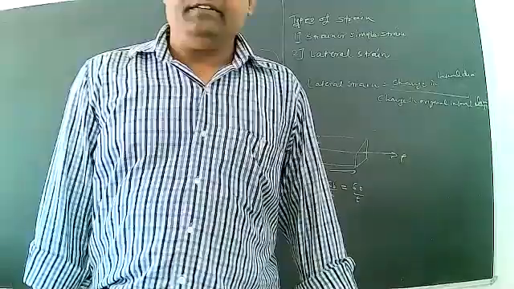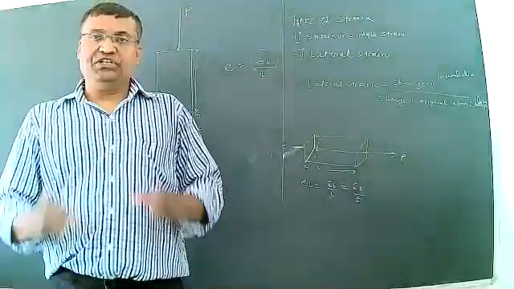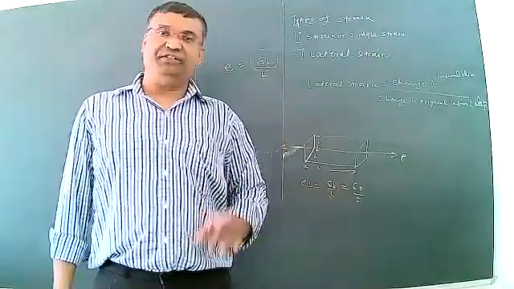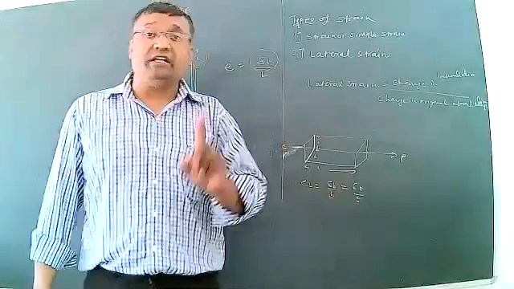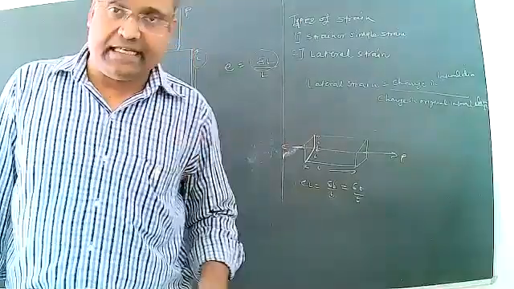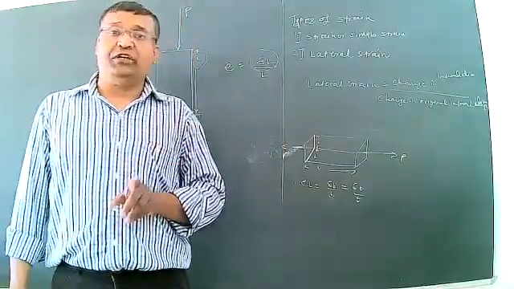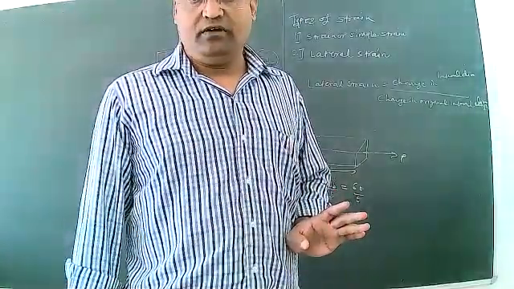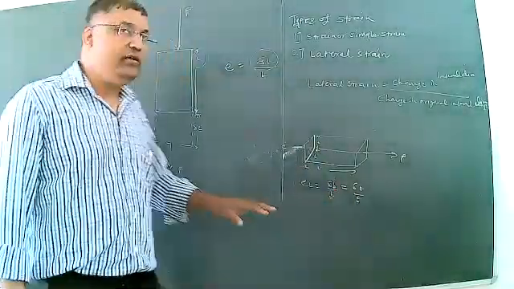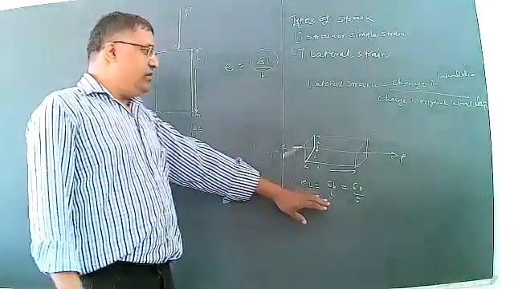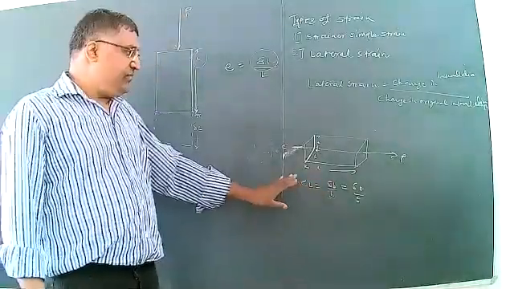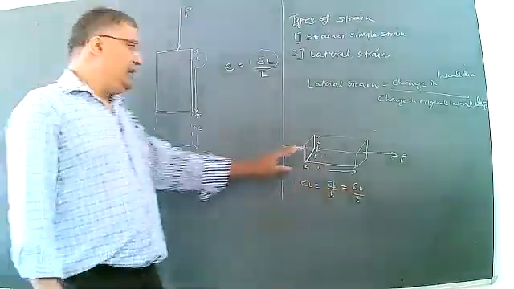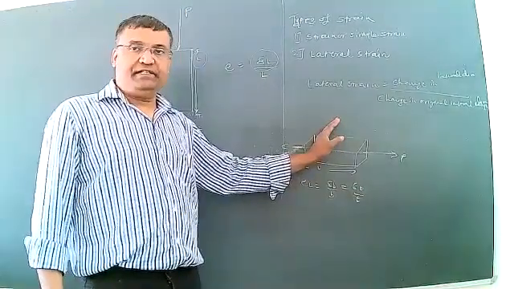Because it has 3 dimensions: length, width and thickness. Change in lateral dimension to the original lateral dimension is said to be lateral strain. Lateral strain is defined as the change in lateral dimension to the original lateral dimension for the rectangular section. Then for a rectangular section, the other 2 dimensions will be affected, that is width and thickness.